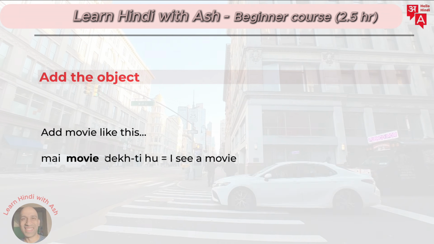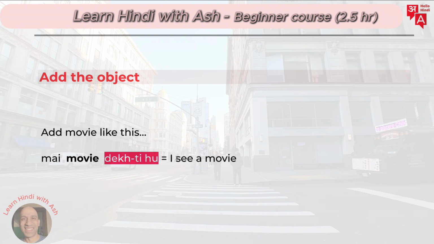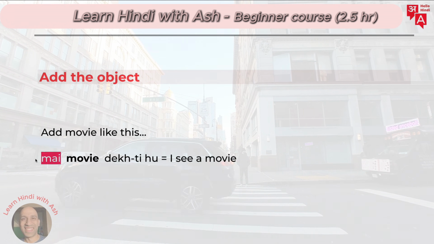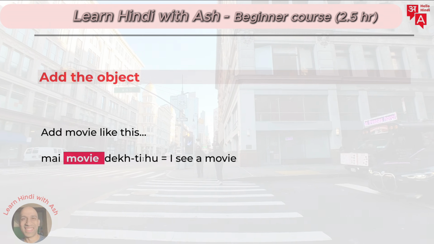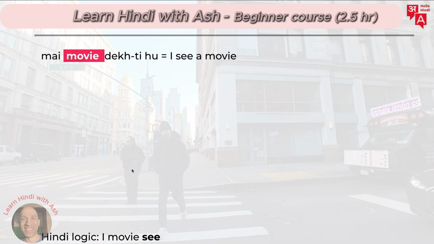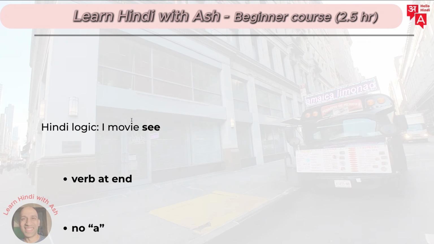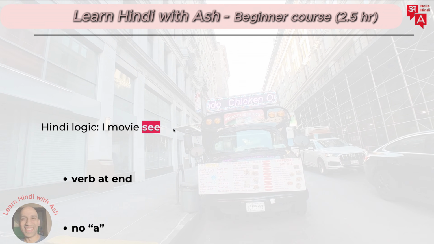The biggest idea for this tense or for Hindi is the verb. This part goes to the end of the sentence and then the person is at the start of the sentence and everything else is in the middle. Okay, so मैं movie देखती हूँ, right? Here's the logic one more time. I movie see, right? मैं movie देखती हूँ or देखता हूँ, right?